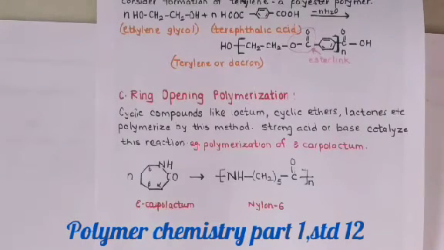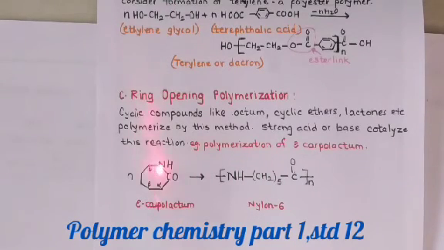Here one example is taken, epsilon caprolactam, which is a cyclic compound having 5 CH2 groups, 1, 2, 3, 4, 5, and a CONH amide linkage, and under pressure and temperature the ring opens.